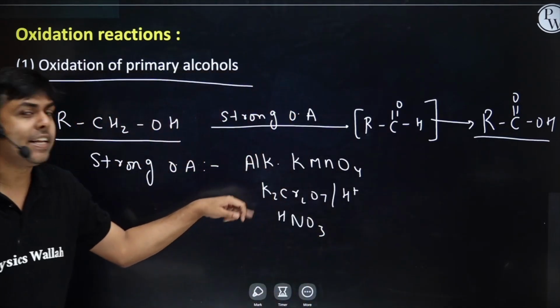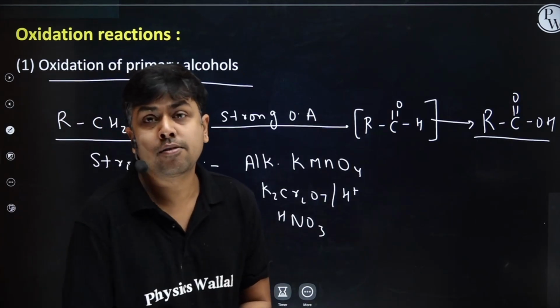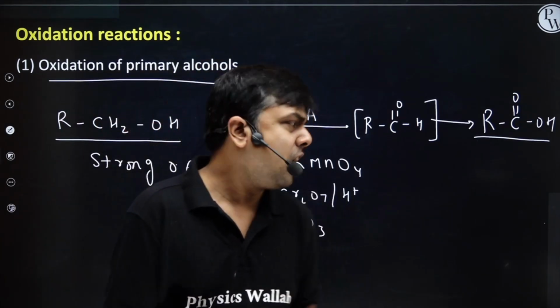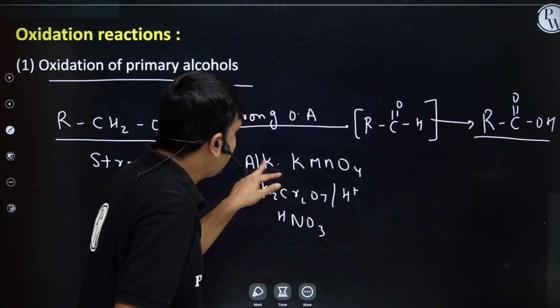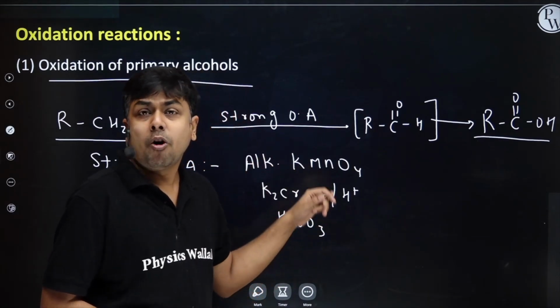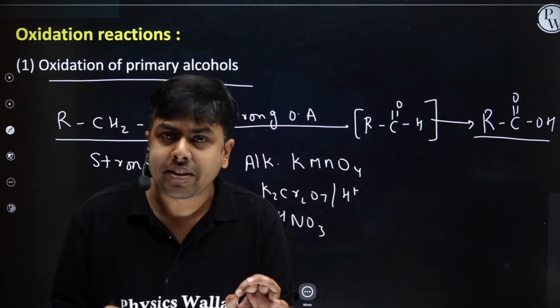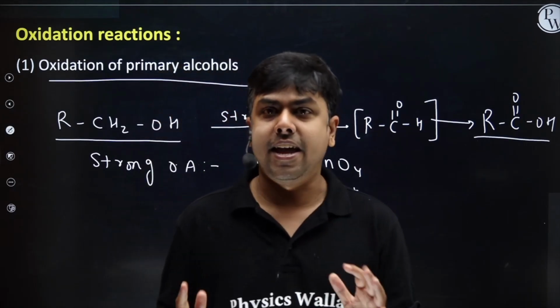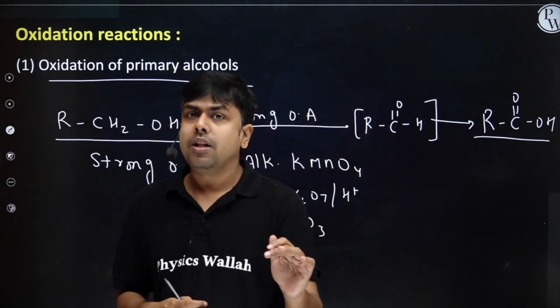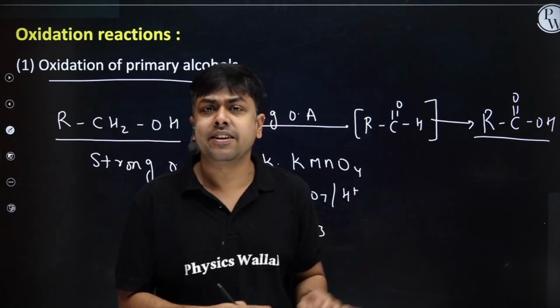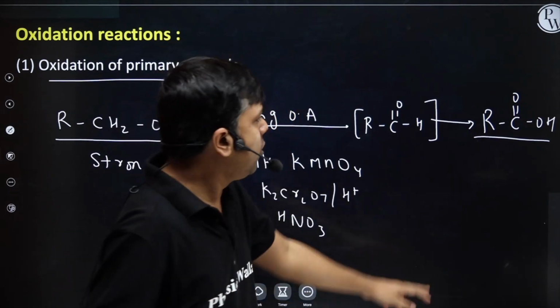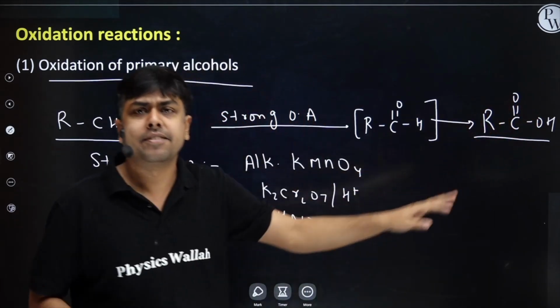Students, basically these 3 reagents are treated as strong oxidizing agents. Whenever you see primary alcohol and these oxidizing reagents, the final product is always an acid. Primary alcohol on reaction with any of these reagents will always generate carboxylic acid.